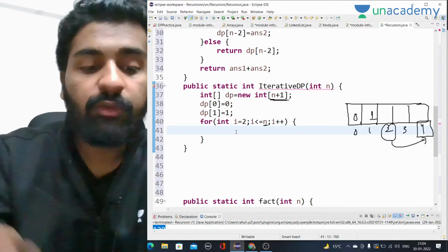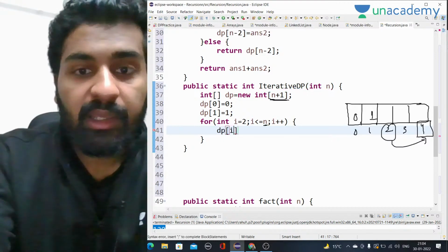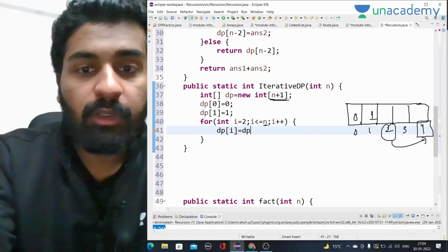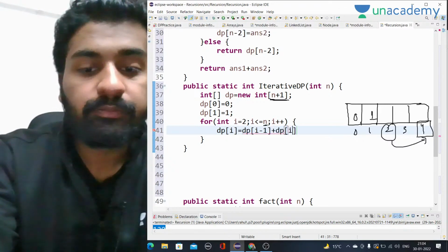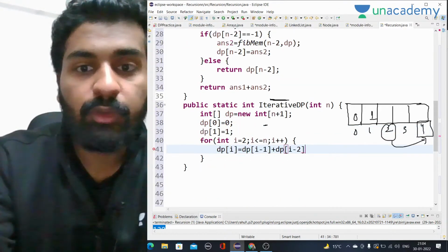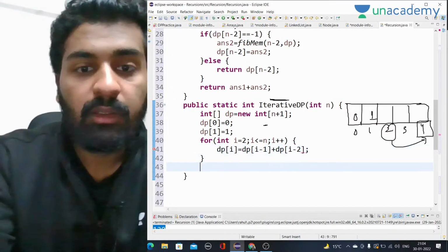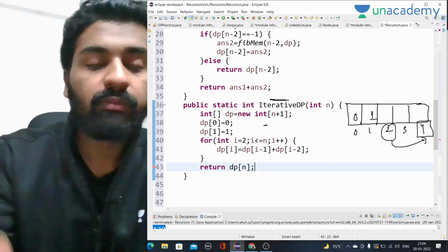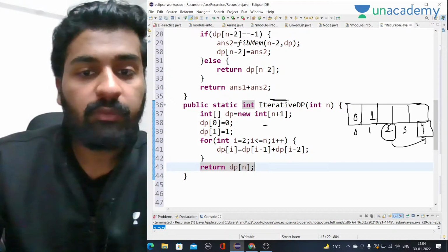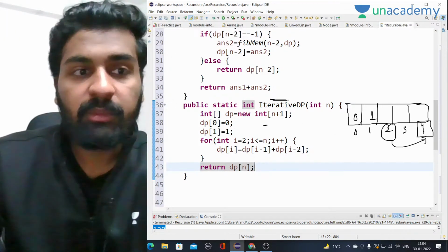So what we have to do is dp of i is equal to dp of i minus 1 plus dp of i minus 2. This is what we have to do, right? And then at last we have to return dp of n. Okay, at last we will return dp of n. dp of n means the fourth value.